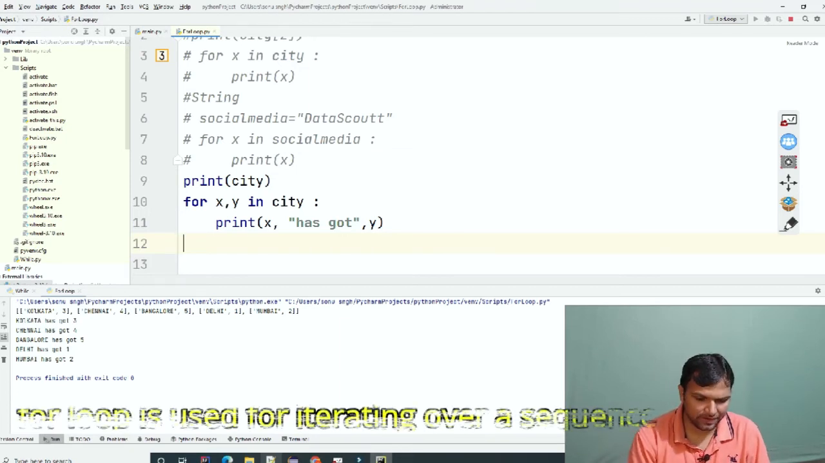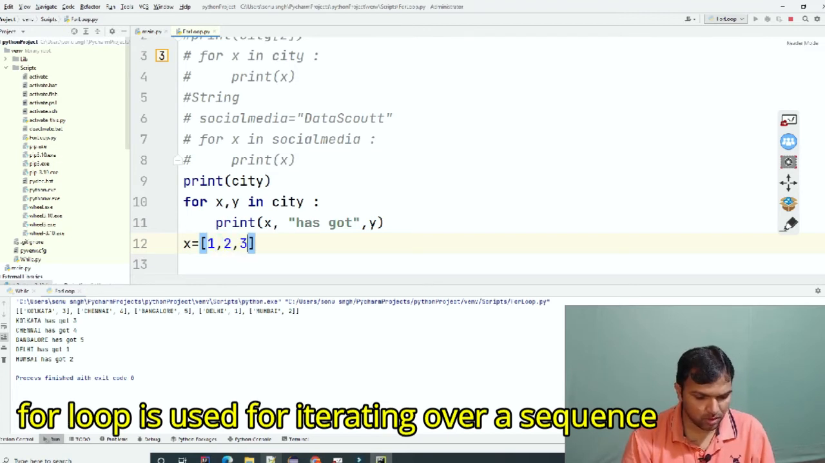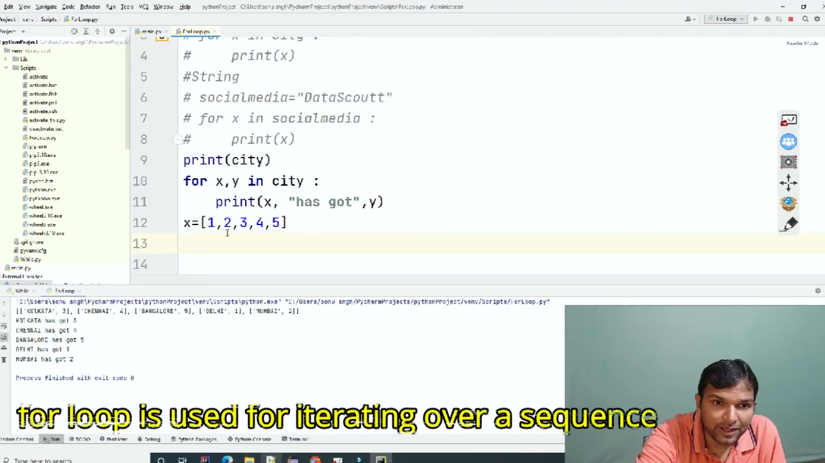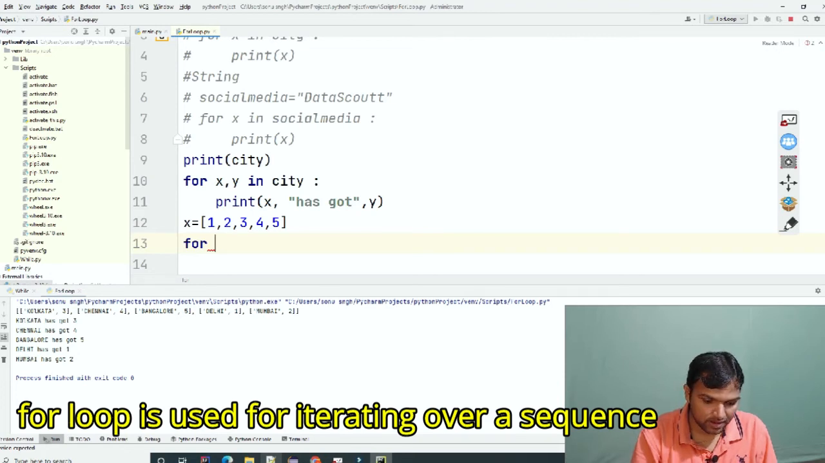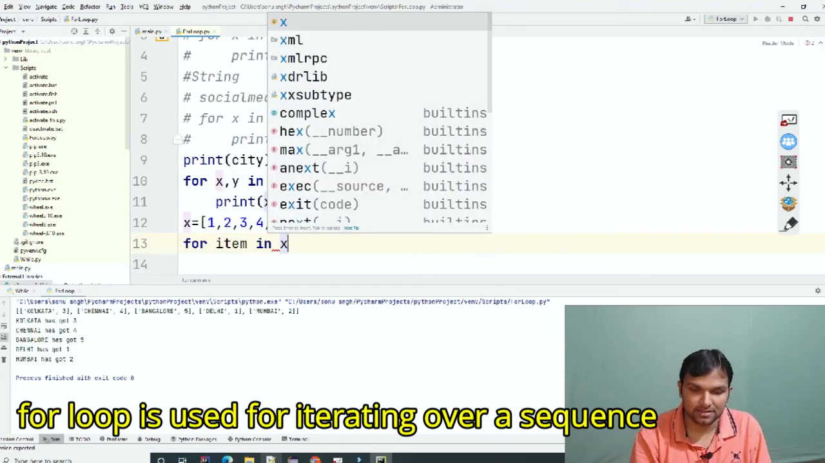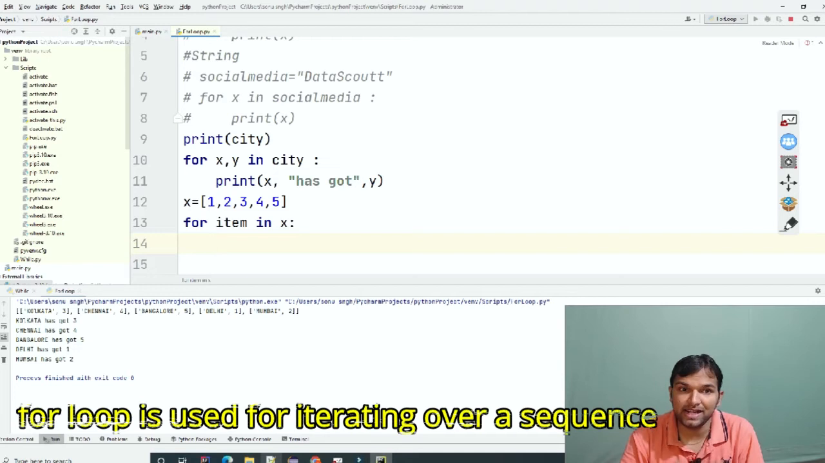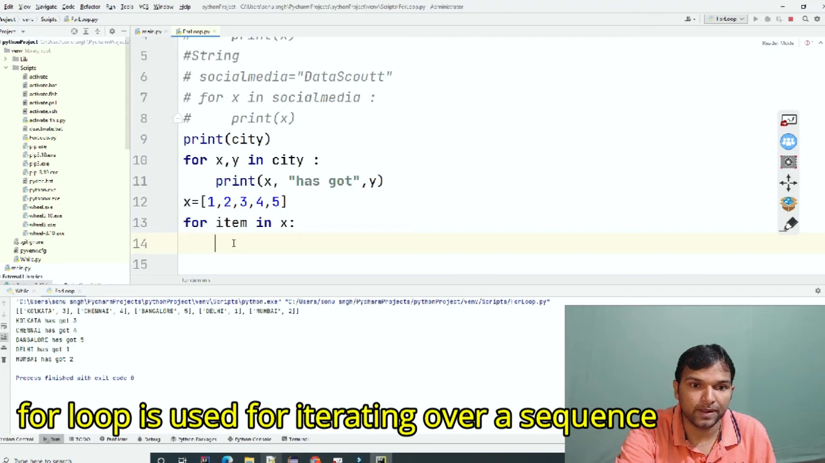Let's say we have a variable x equal to a list, 1, 2, 3, 4, 5. What do we want to achieve? We want to get the value based on the index. Now I am doing a for loop, for item in x, colon. Based on the index, x of 0 I want to get. There can be a scenario where you have to iterate the elements based on some index.